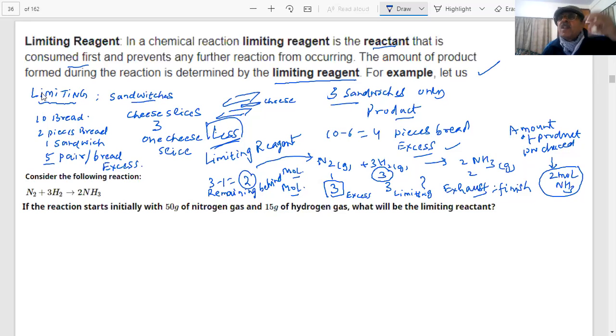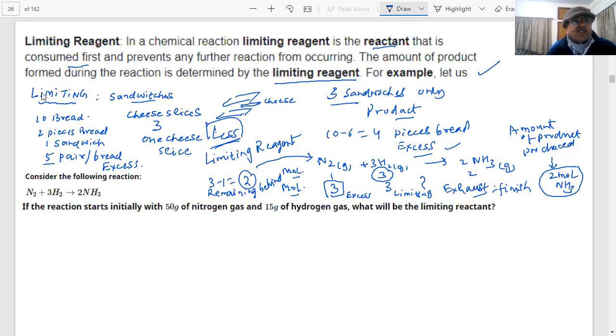Then you have to see how many products, reactants, what amount of reactant should be mixed. But usually what happens is one of the two is more. Then one of the two is more means that there will be excess reagent left behind. And the limiting reagent, the one which is exhausted first, consumed completely, will limit the amount of the product. That is why the word limit has been written. Limiting reagent. Clear? Okay. Now students, let us see how we will solve these questions on limiting reagent.